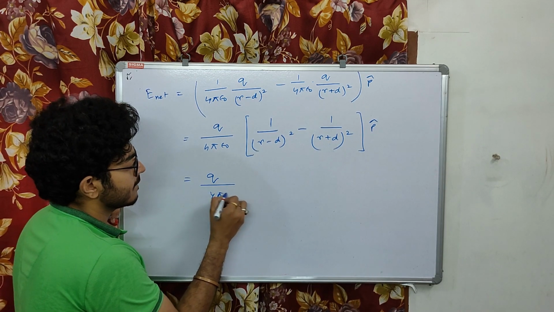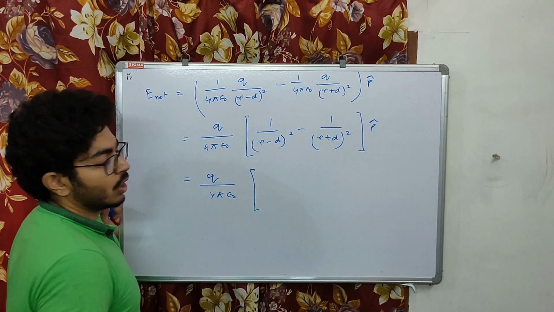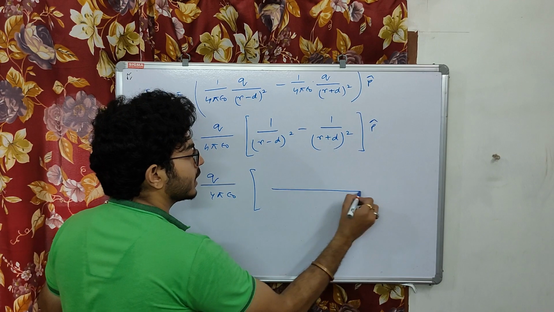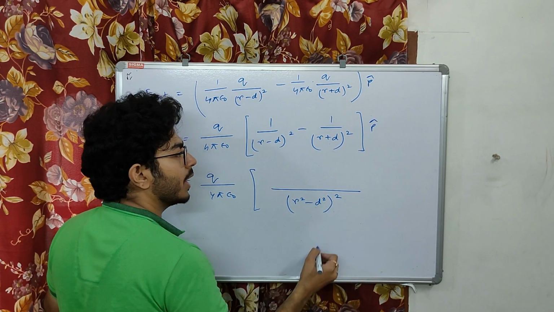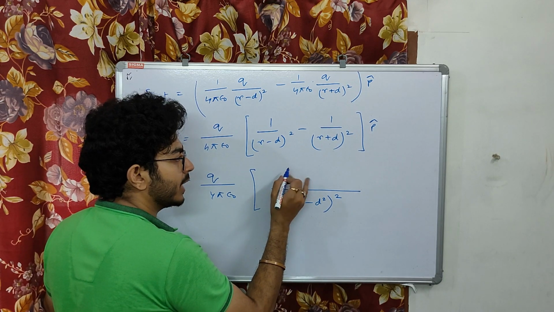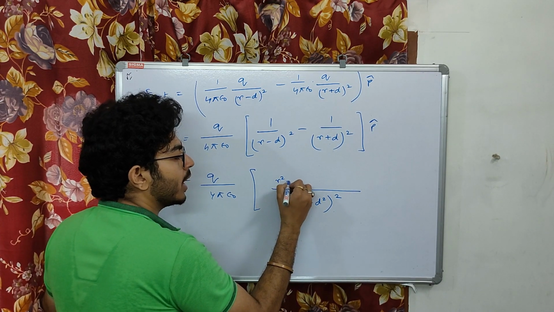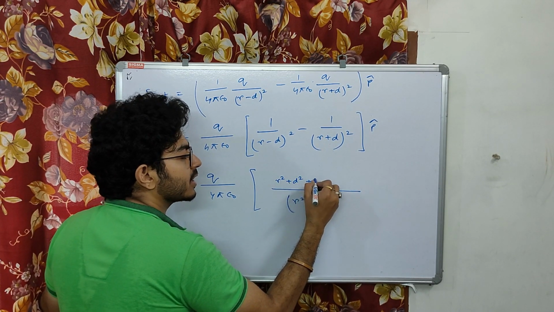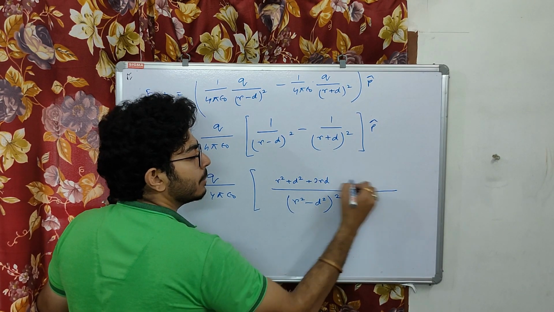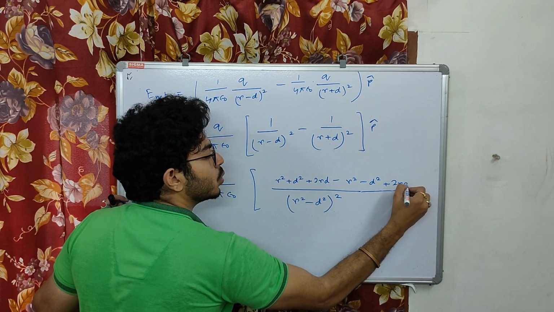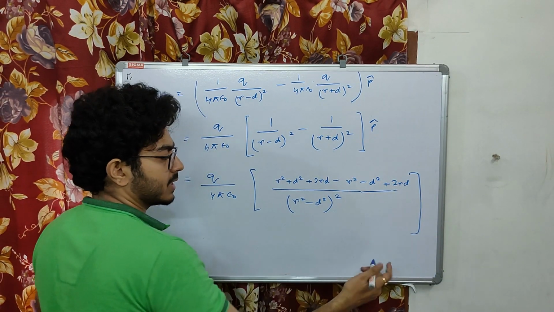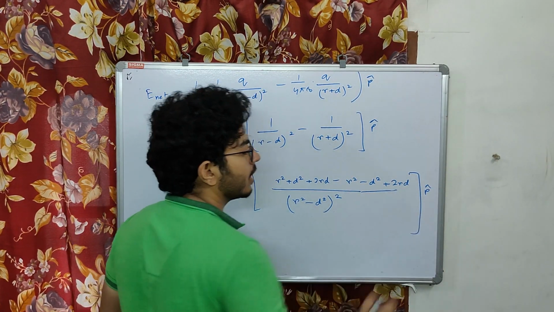Solve it and say. On solving, we get (r square minus d square) whole square in the denominator, and in the numerator r square plus d square plus 2rd minus r square minus d square plus 2rd. Just solve this and you are going to get this.